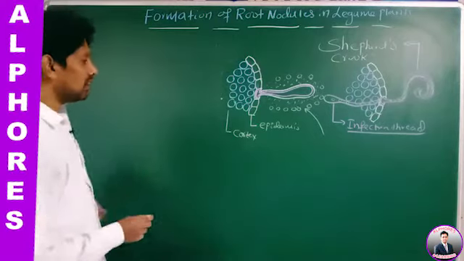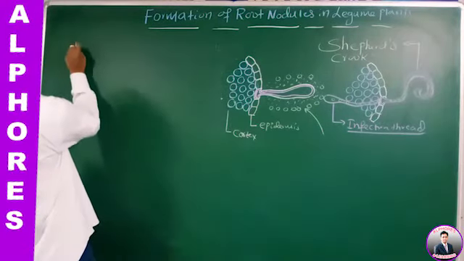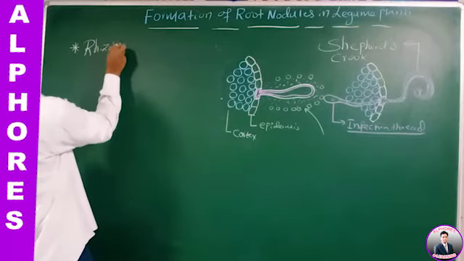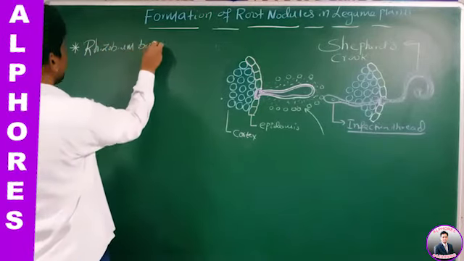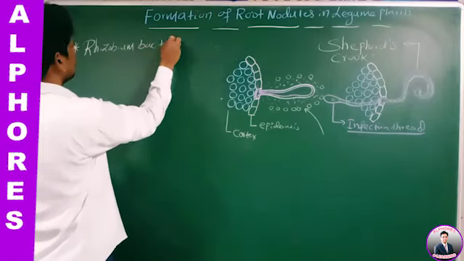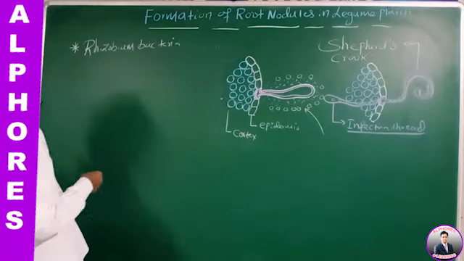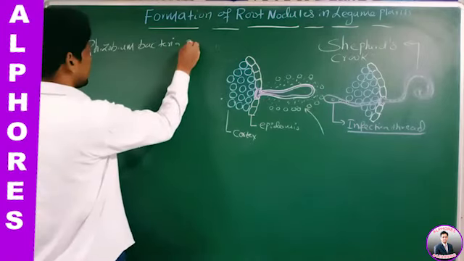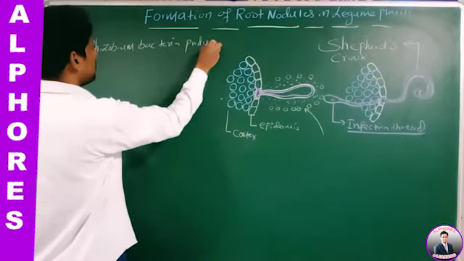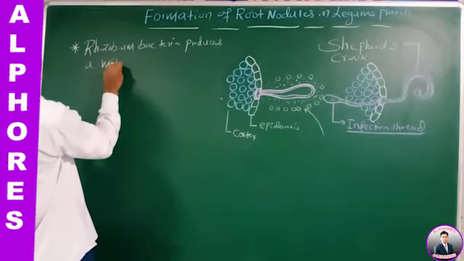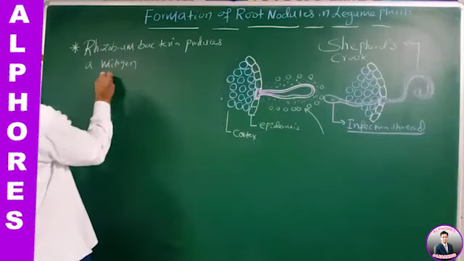Now what happens? Rhizobium bacteria produces a mitogen, which helps in mitosis.